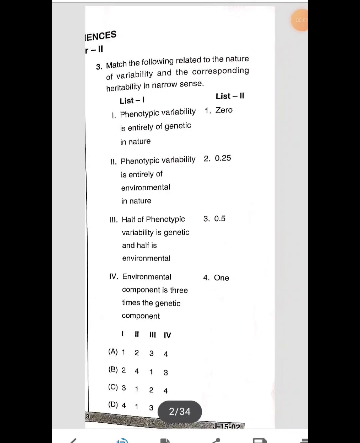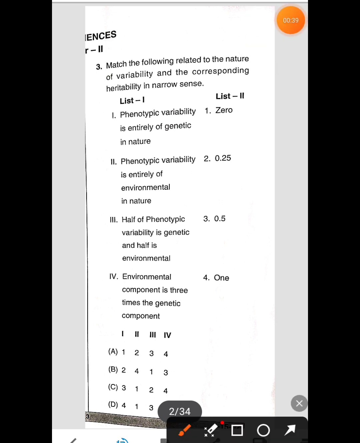List 1 consists of: phenotypic variability is entirely genetic in nature; phenotypic variability is entirely environmental in nature; half of phenotypic variability is genetic and half is environmental; environmental component is 3 times the genetic component. List 2 consists of 0, 0.25, 0.5 and 1. So here you have to match list 1 with list 2.